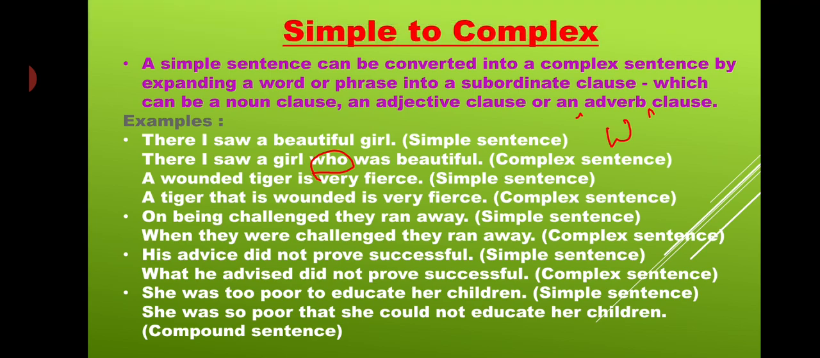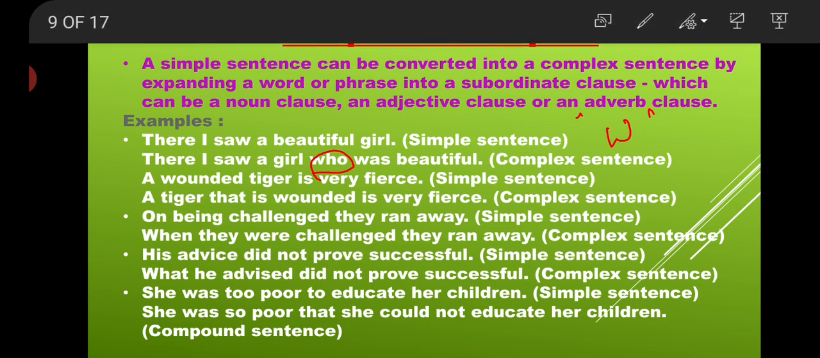A wounded tiger is very fierce. Simple sentence. A tiger that is wounded is very fierce. So the connector is that. That भी हमारा complex में ही आता है. On being challenged they ran away. ये क्या है हमारा? देखो अच्छे से. Simple sentence, right? तो what have I used? When. When they were challenged, they ran away. Right, students?